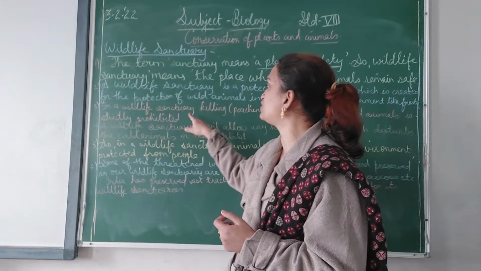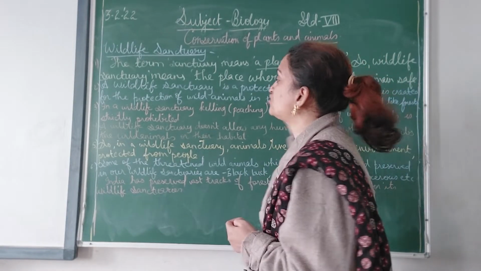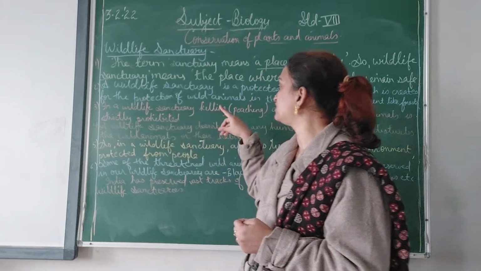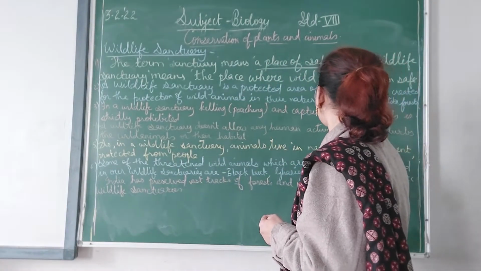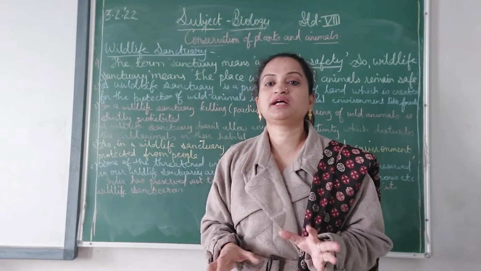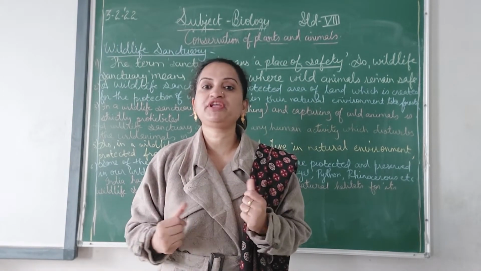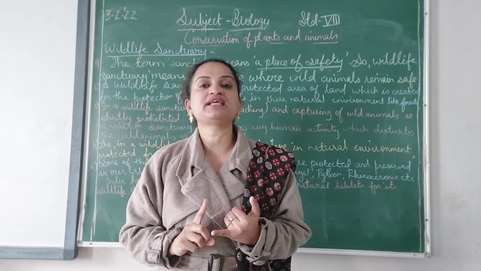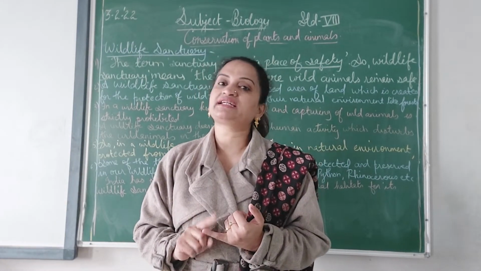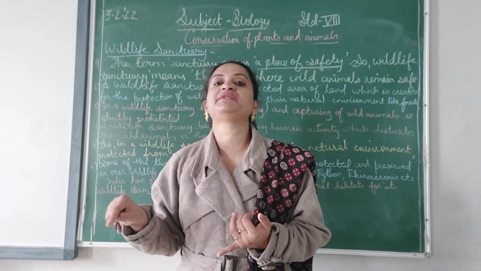So in a wildlife sanctuary, killing or poaching and capturing of wild animals is prohibited. A wildlife sanctuary doesn't allow any human activity which disturbs the wild animals or their habitats. Here, mostly the danger to animal life or their habitat is we human beings. We have studied before, in the lower classes, how human activities affect the wild animals as well as their habitat.